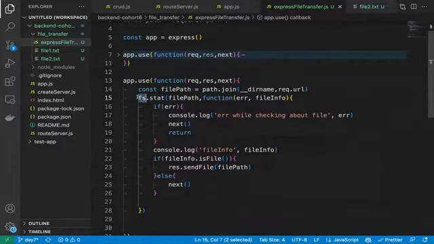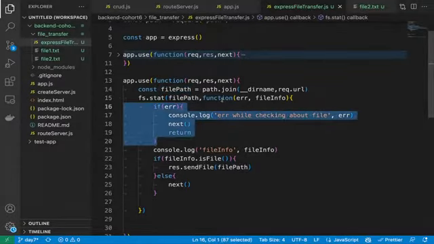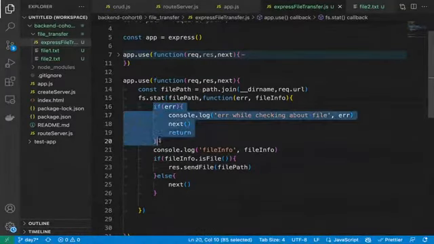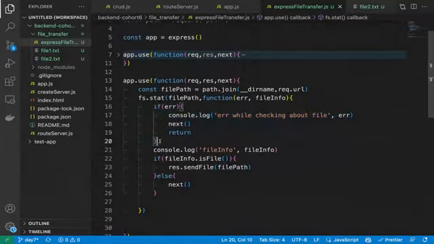The fs library has a lot of methods for reading files, creating files, updating files. The fs module has a lot of methods. Then we pass the file path here, and we are just catching the error in the callback. If there is any error, if the file has any problems, if the file does not exist in the repo, then we will catch the error here.